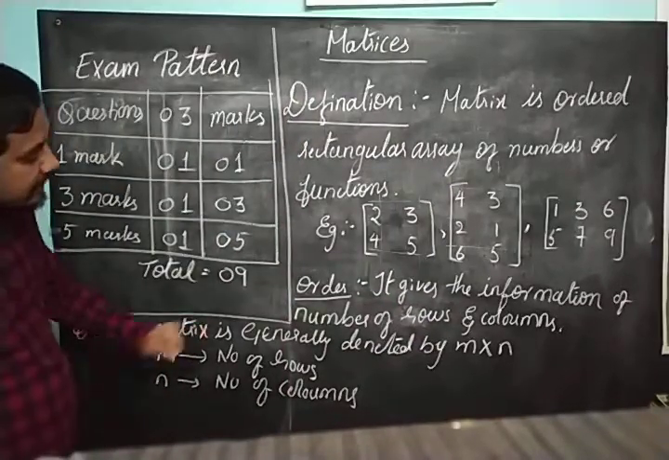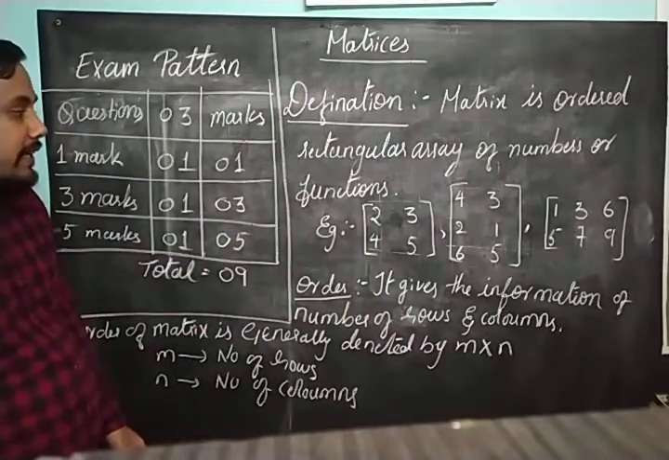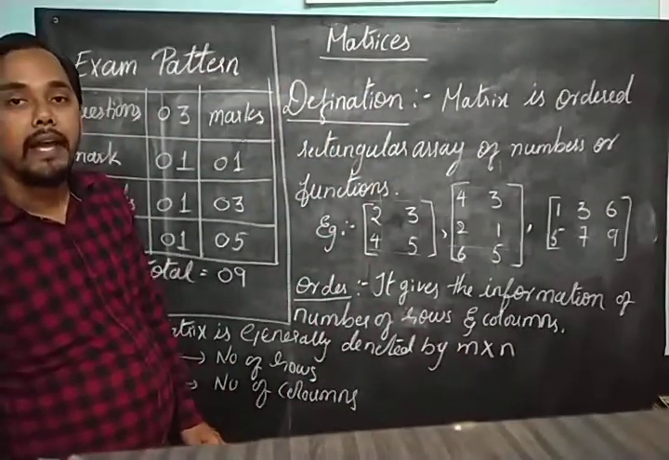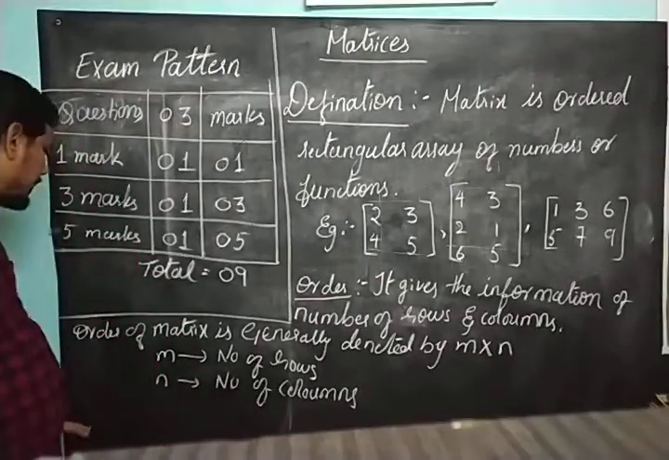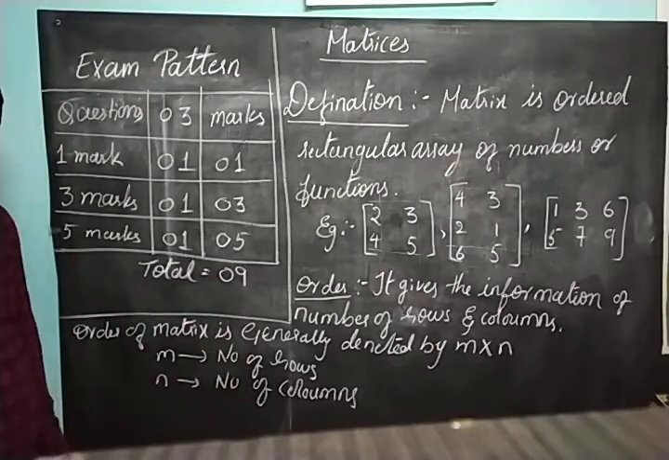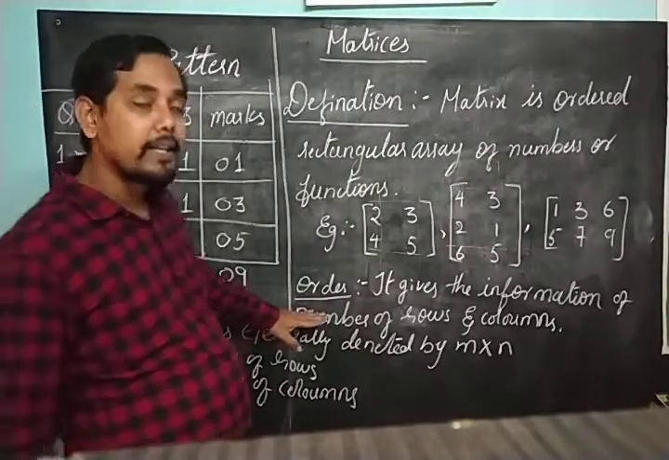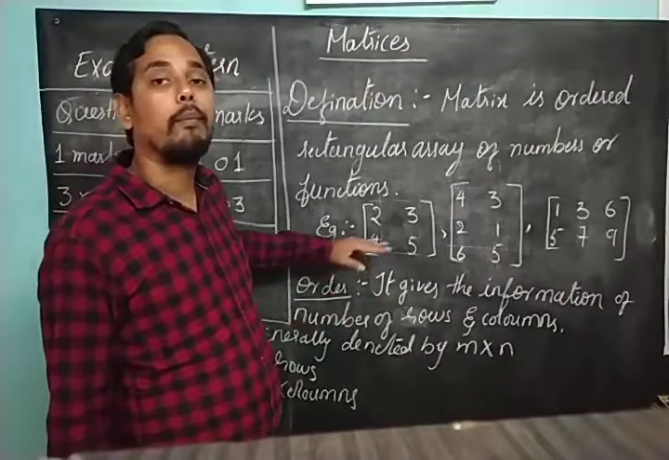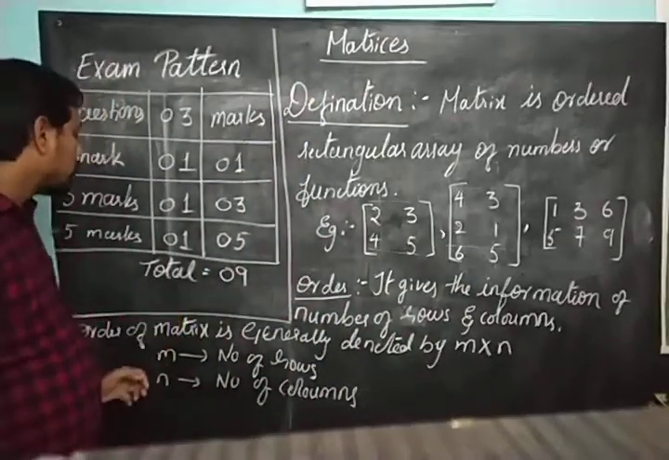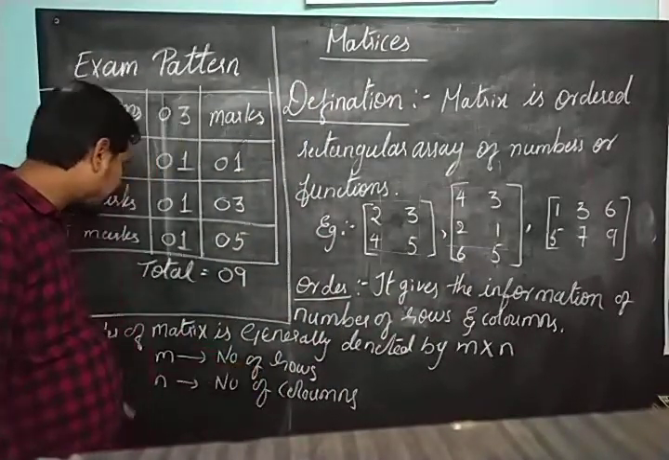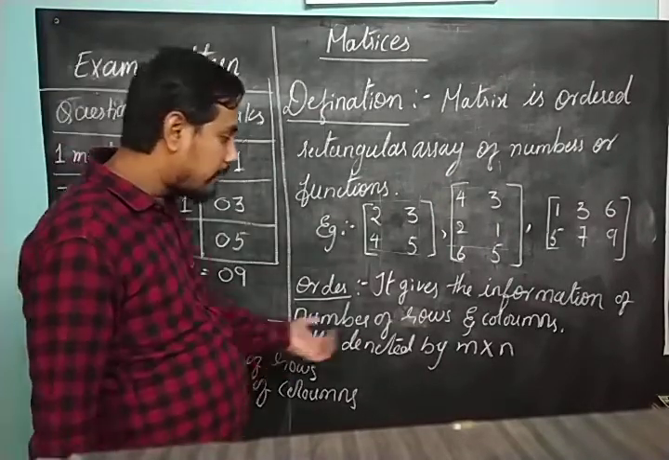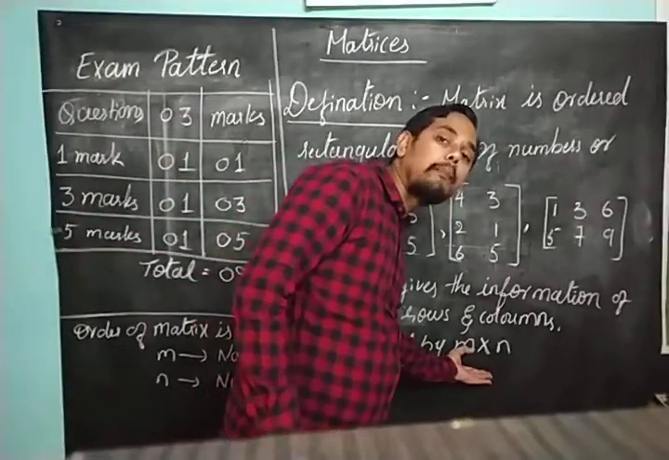Order of matrix is generally denoted by m cross n or m into n, where m represents the number of rows and n represents the number of columns. Once again I repeat, order gives us the information about number of rows and number of columns present in a matrix, right? So number of rows are represented by m and number of columns are represented by n. So order of matrix is generally represented as m cross n.